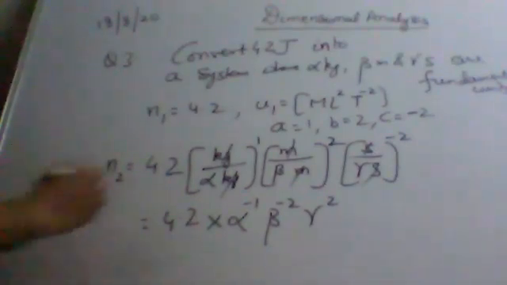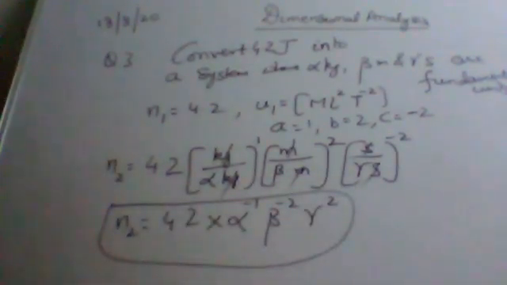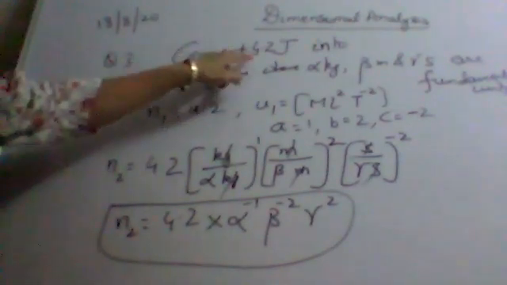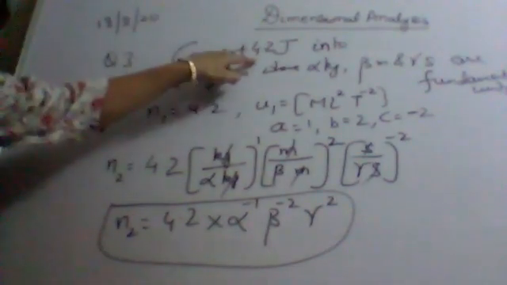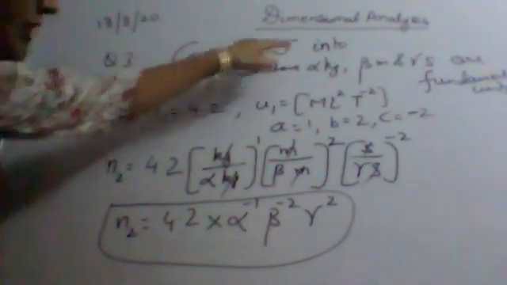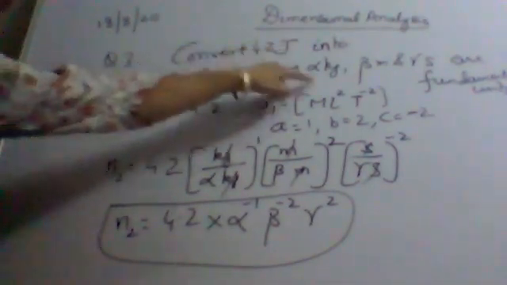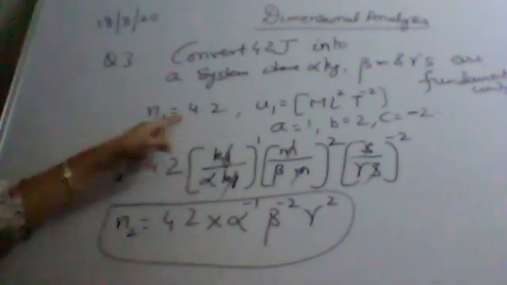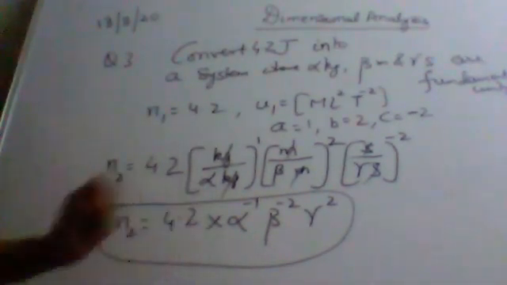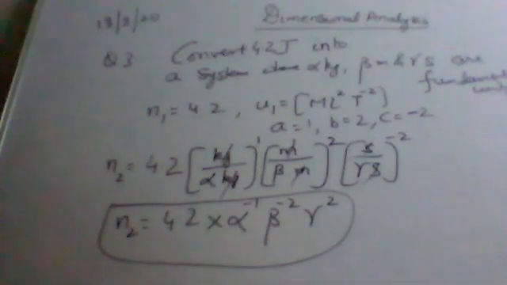Okay, so the numeric value in the second system will be given by this formula. It may not be necessary that you have to convert from SI to CGS system. It may be from one of the systems to any hypothetical system. So you will use the same formula and proceed in the same manner. These are the 3 applications of dimensional analysis.